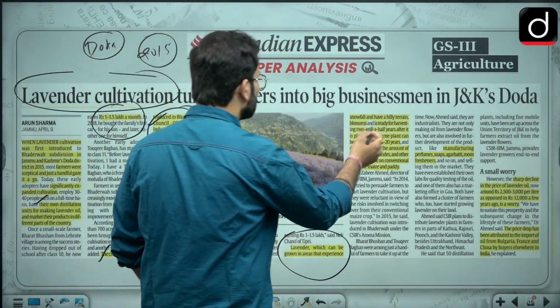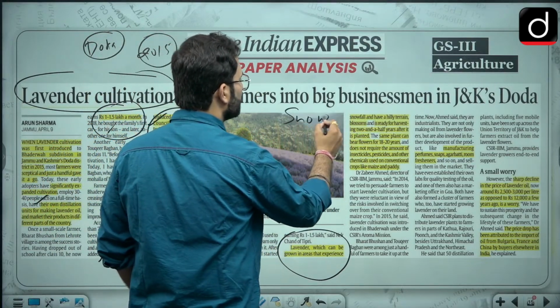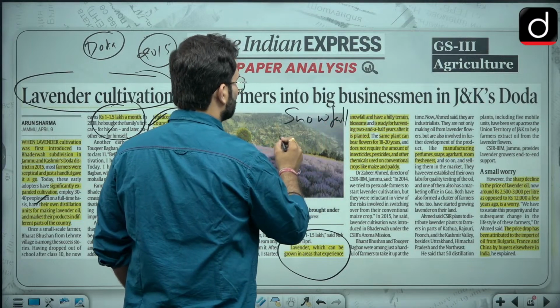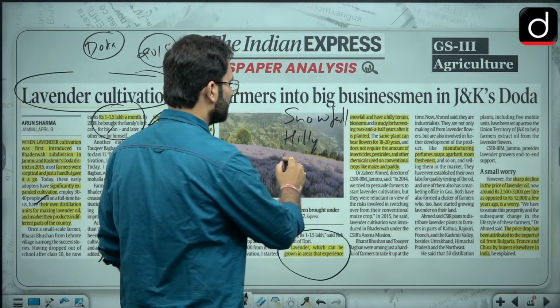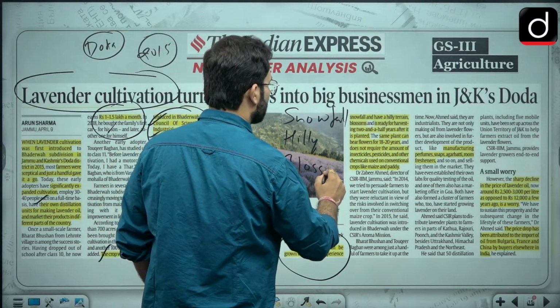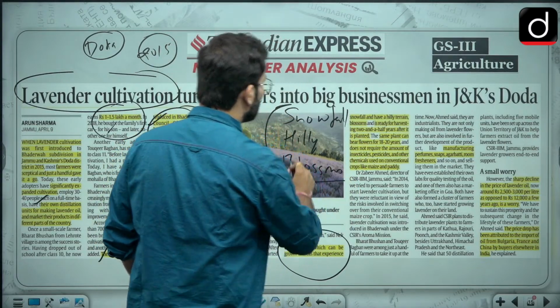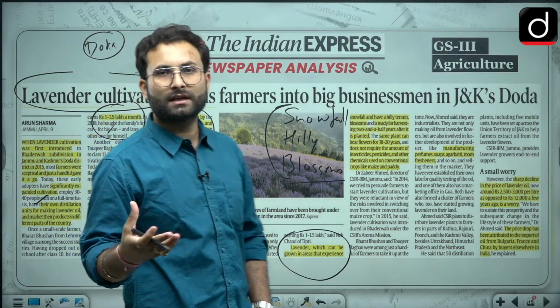Now lavender can be grown in areas which experience snowfall. Okay, so there are certain conditions here. You can see one is that there should be snowfall. The terrain should be hilly terrain. There should be these blossoms. And this particular cultivation will be ready for harvesting after 2 to 3 years.